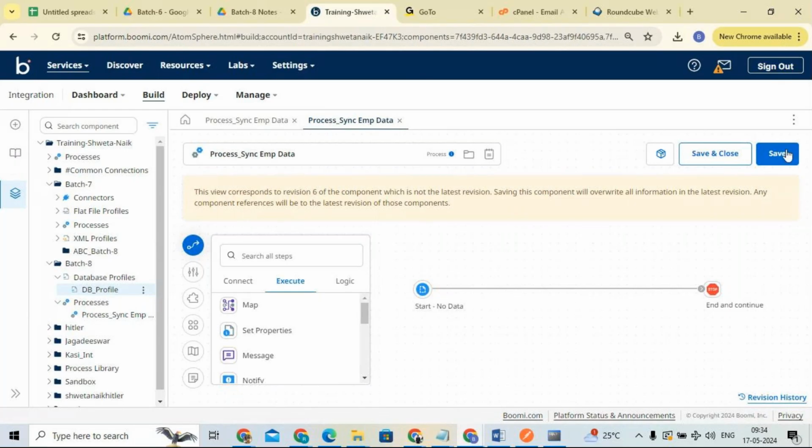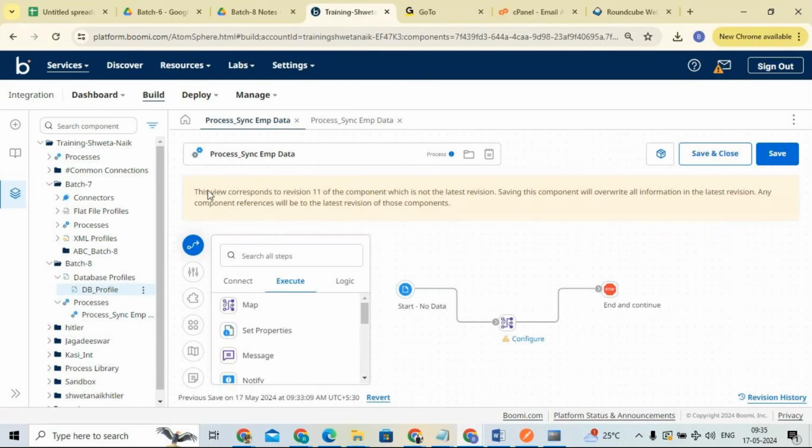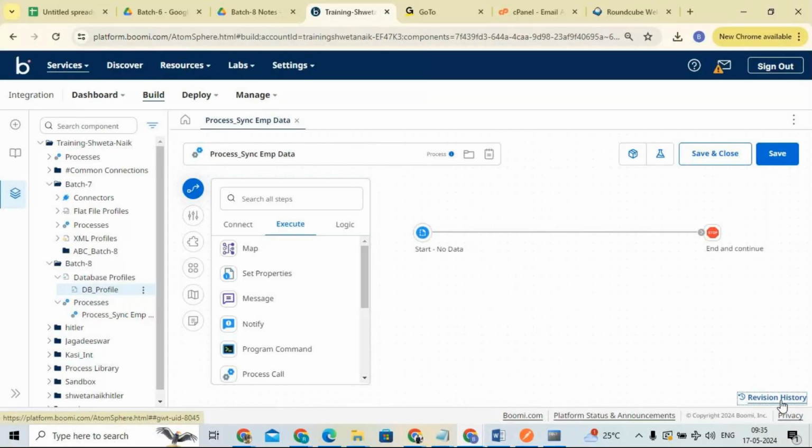If you open this, you can see this view corresponds to revision 6 of the component, which is not the latest revision. If you save this, it becomes the latest version. This is how it works. If I go back to my previous one, see here, it becomes the old one again. Simply close it. This is how the revision history is helpful.